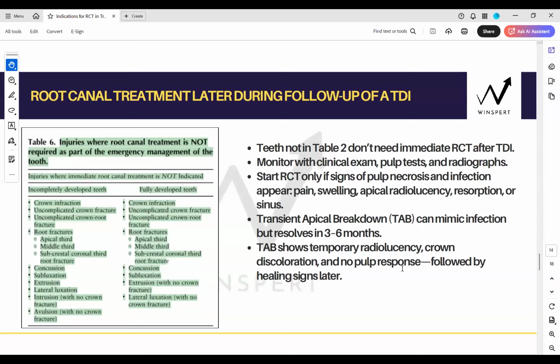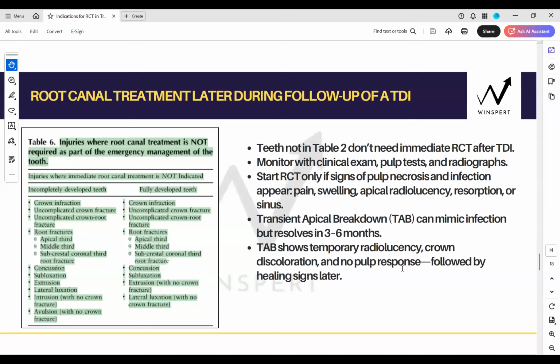Look at the screen in front of you. This is what TAB includes, and when you add pain to that recipe, it becomes infection. Is that clear? Transient apical breakdown is the body's repair mechanism. Repair does not happen with pain, right? Repair is an anti-inflammatory response.